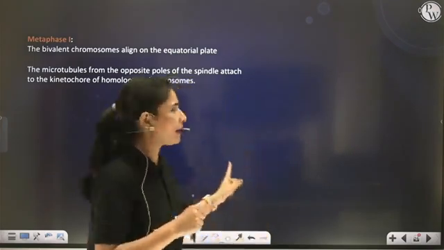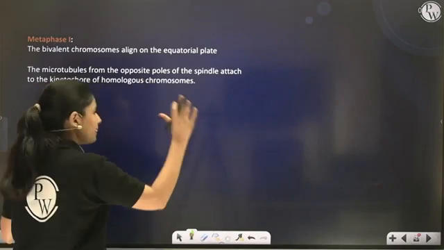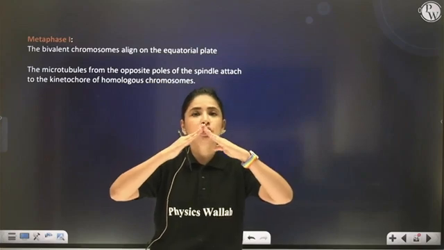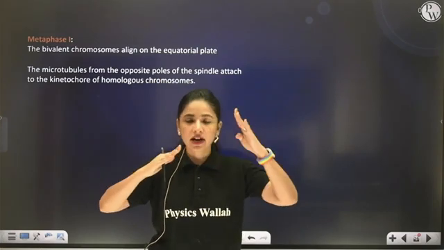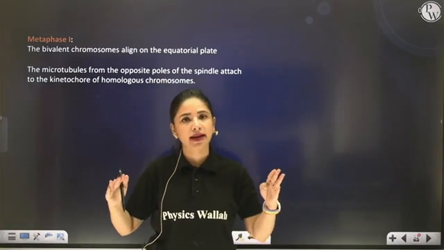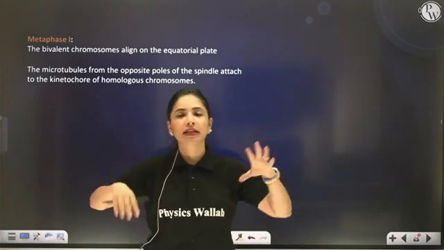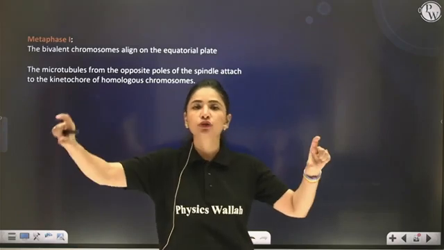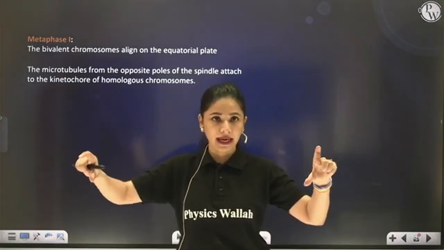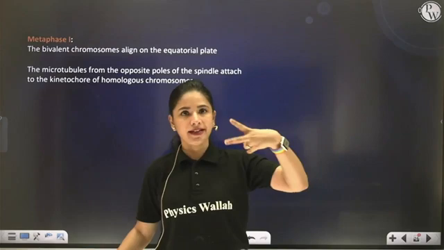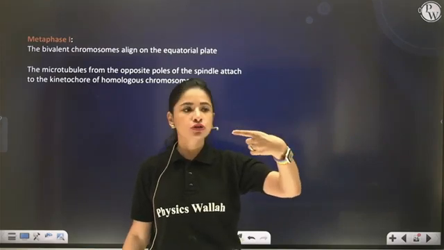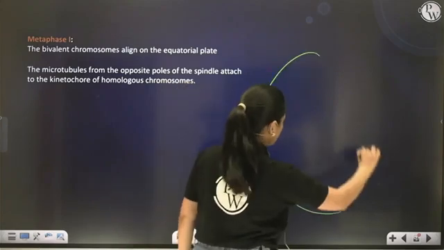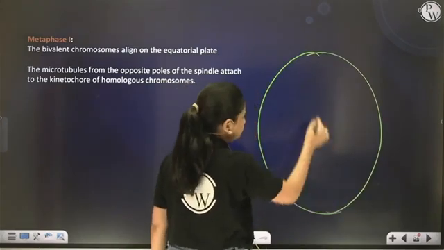So now see what happens during metaphase I. The tetrads, which are still attached at their terminal points even after terminalization of chiasmata and are arranged haphazardly on the spindle fiber, will all be pulled and made to align on the equatorial plate, and there will be two equatorial plates produced, one for green chromosomes and another for orange chromosomes. So the diagram will appear like this.